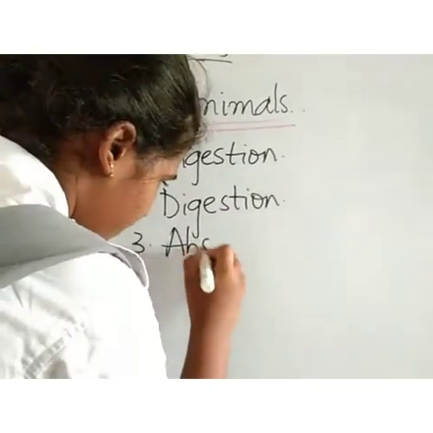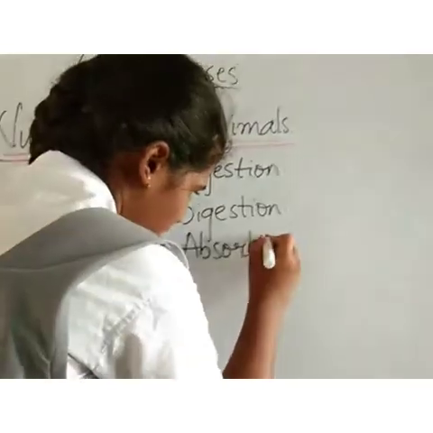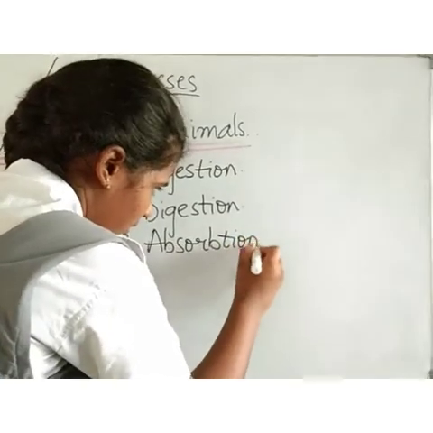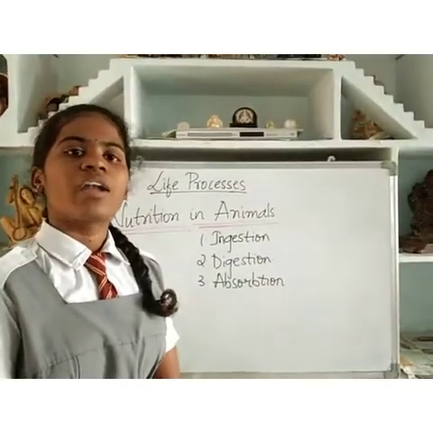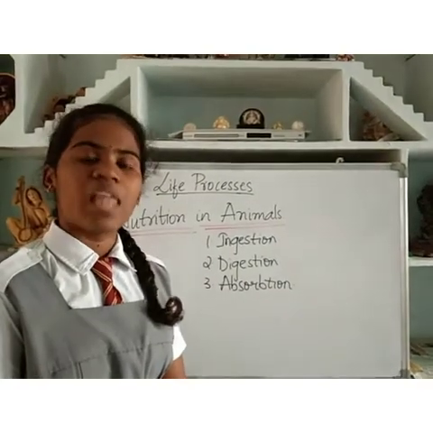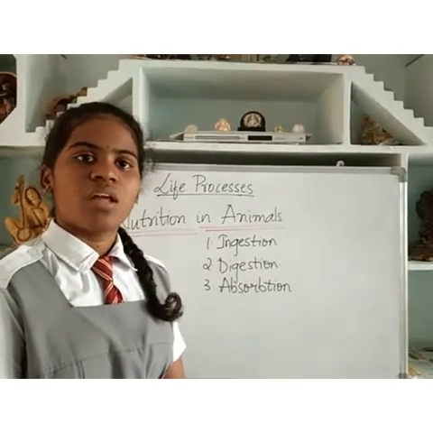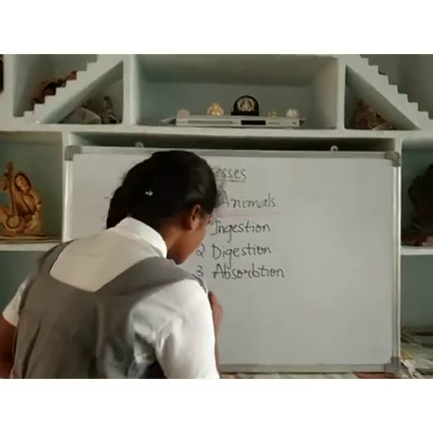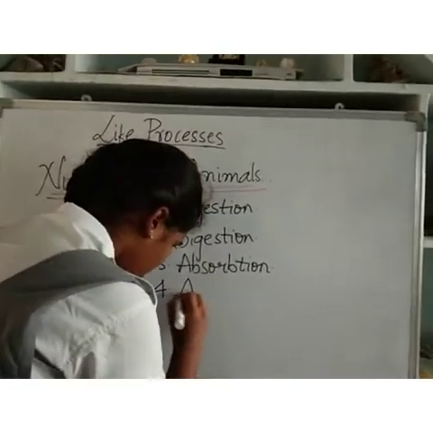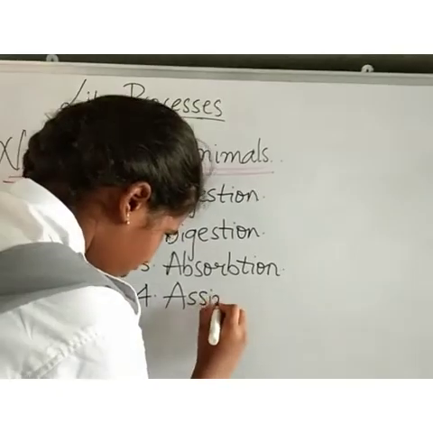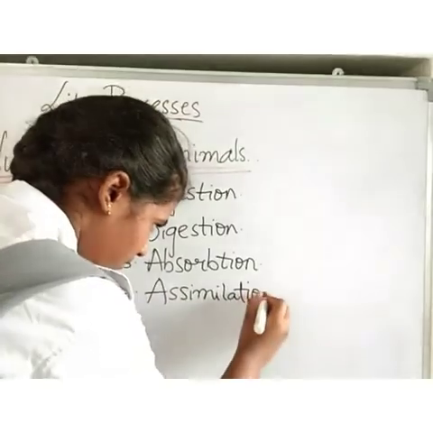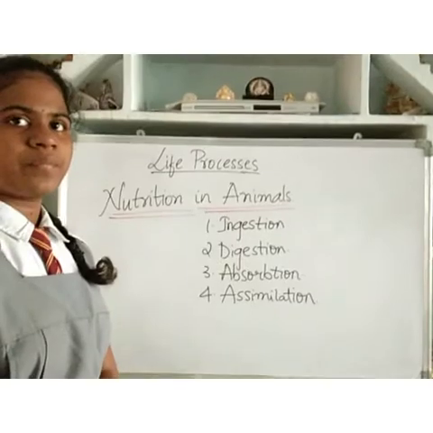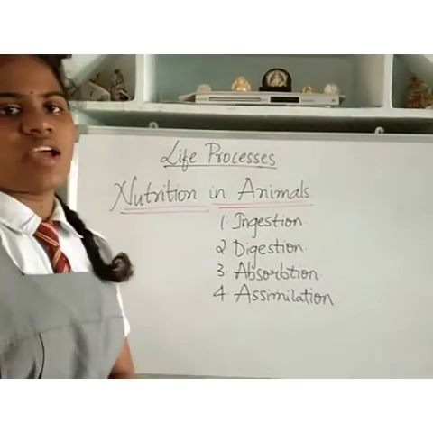Third one, absorption. The process of absorbing the digested food into the blood is called absorption. The fourth one is assimilation.